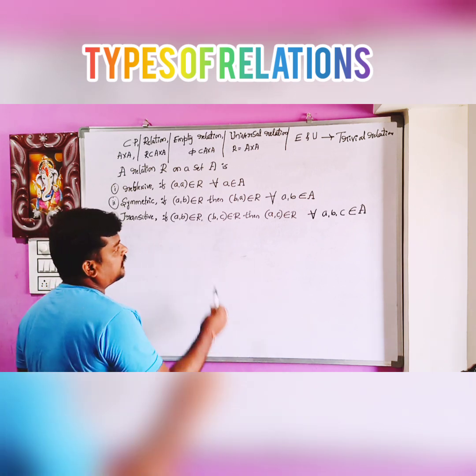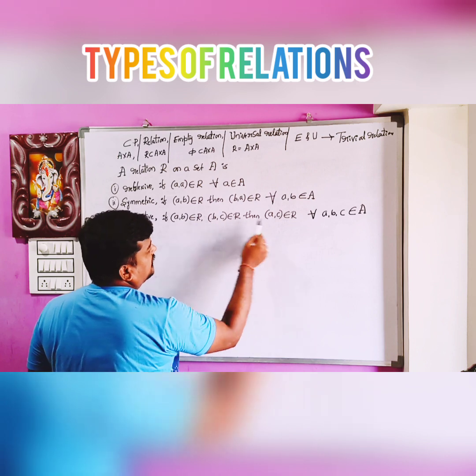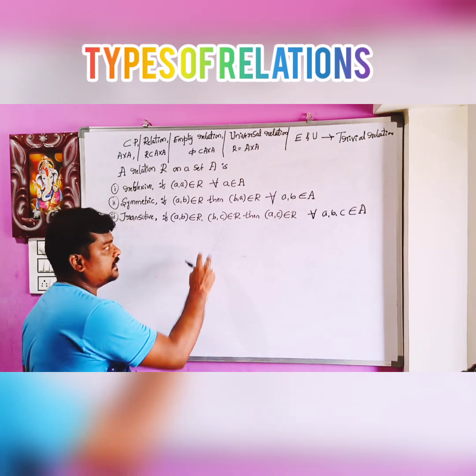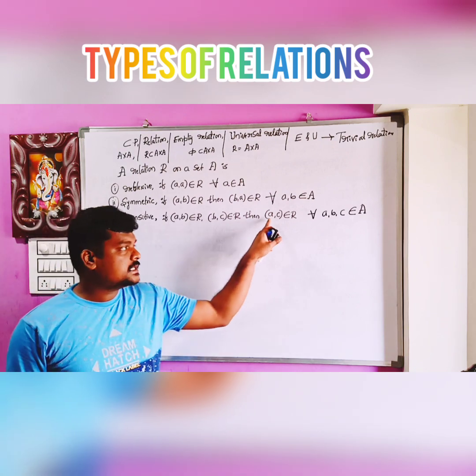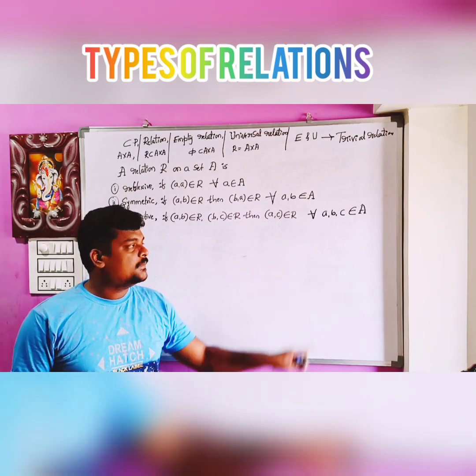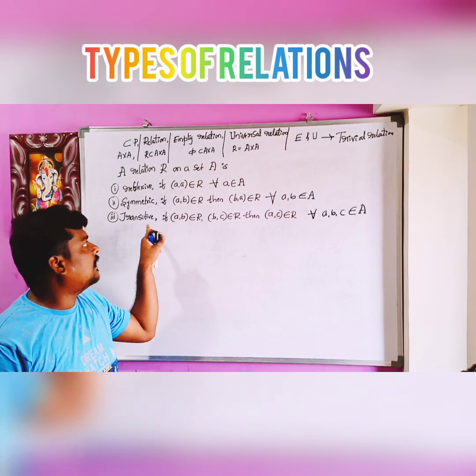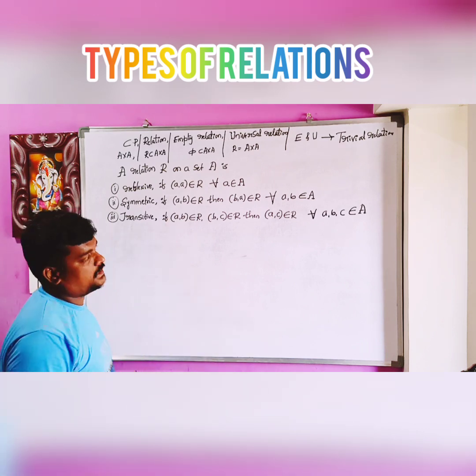Now we have to check whether (a, c) is in that relation. If (a, c) is also in that relation, then that relation is called a transitive relation.